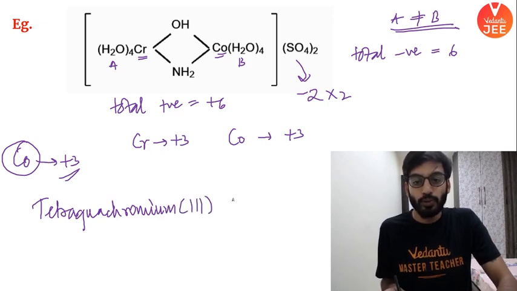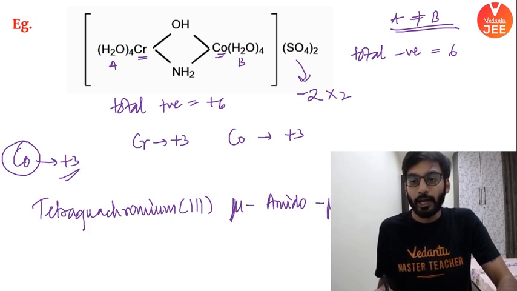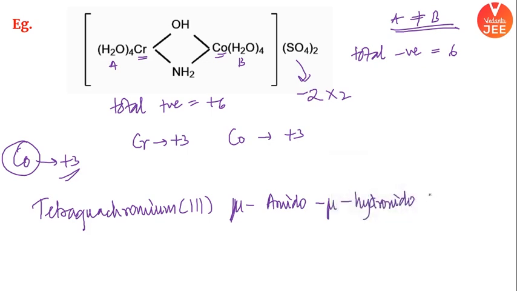Then mu. This is very interesting. Pay attention. Mu amido. Then mu hydroxido. After that, what will I get?